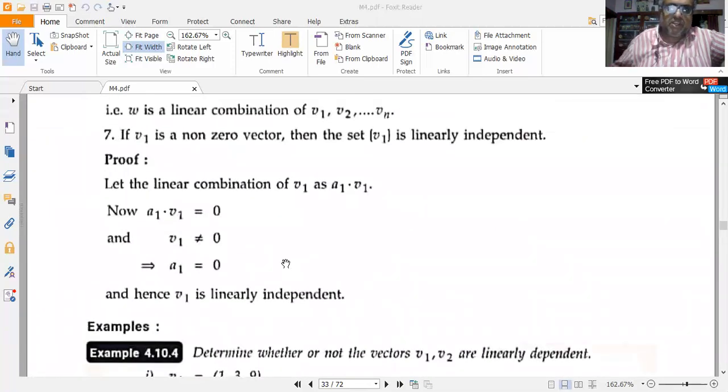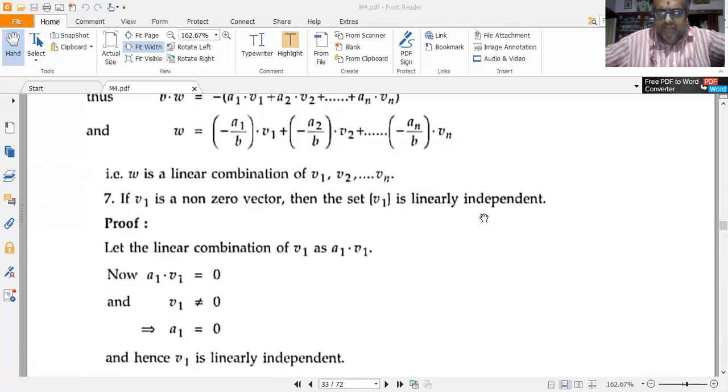Now, the last property: if v1 is a non-zero vector, then the set {v1} is linearly independent. So let the linear combination of v1 be represented as a1 into v1. Now, consider a1 v1 is equal to 0, but I have been given that v1 is a non-zero vector, that is v1 is not equal to 0. So since v1 is not equal to 0, a1 obviously has to be 0. So that's why I infer that v1 is linearly independent.